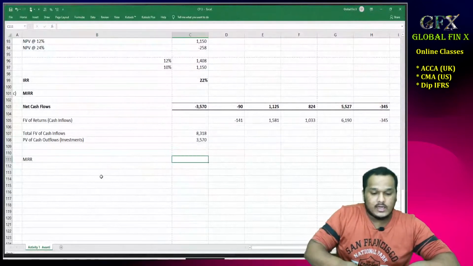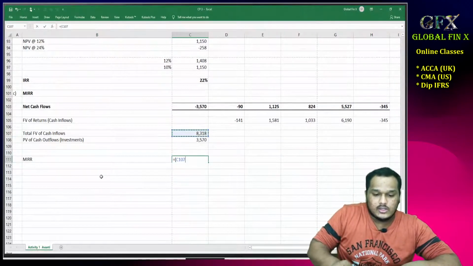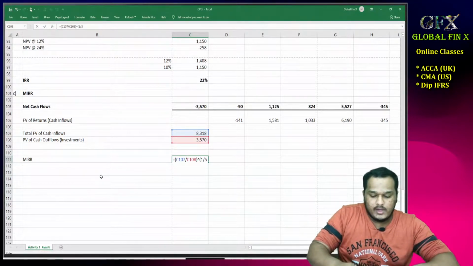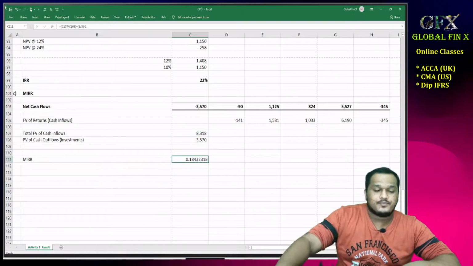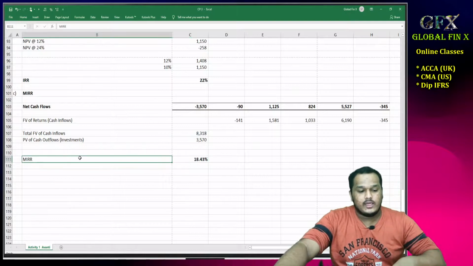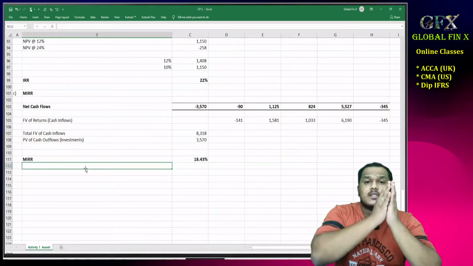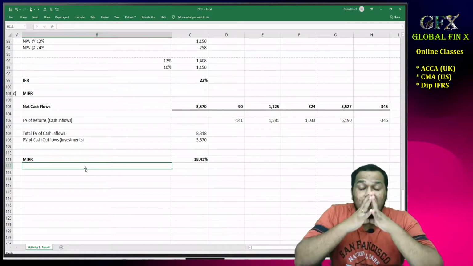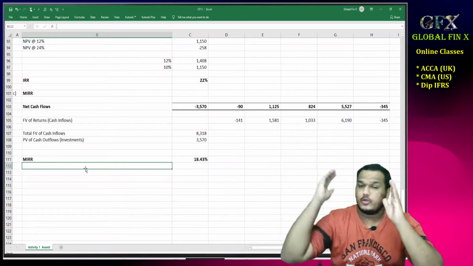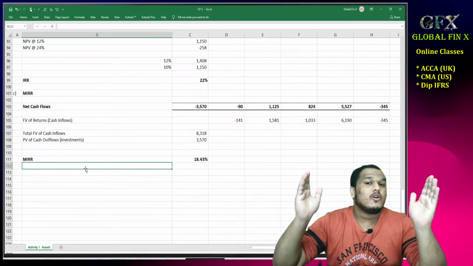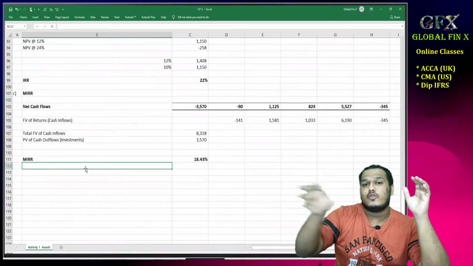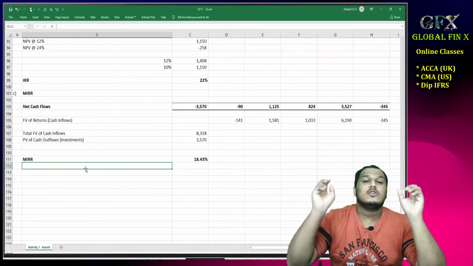So MIRR will be equal to how much? 8,318 by 3,570 whole power 1 by 5 minus 1. So that is in percentages 18.43%. So what are the steps that are involved? First, assume all intermediate cash flows to be reinvested using the WACC of the company. So you get future value of all cash inflows, you get the present value of all cash outflows. So the discounting rate that is used to bring the future value of cash inflows to the present value of cash outflows, NPV equal to 0, that is called as MIRR.